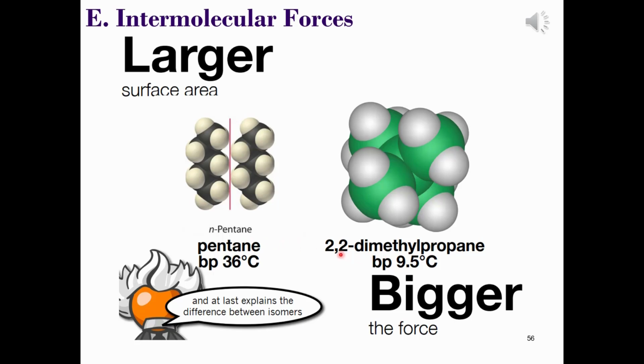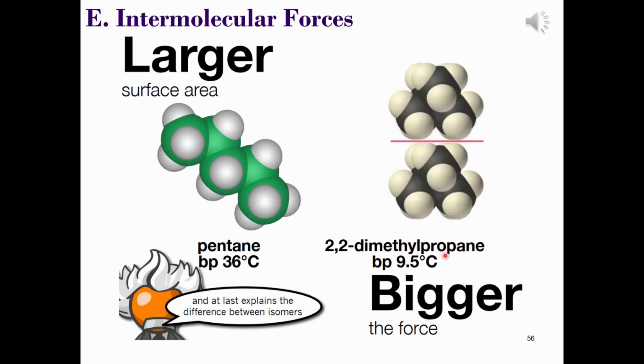Conversely, as we've just said, the 2,2-dimethylpropane has a lower surface area, therefore there would be fewer points of contact, and as a result, fewer temporary dipoles, and therefore less energy would be required in order to overcome the intermolecular forces.